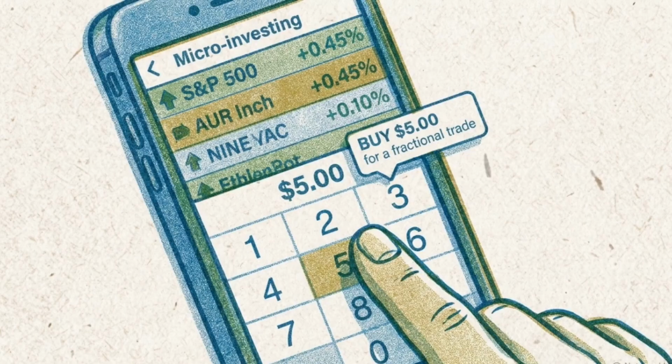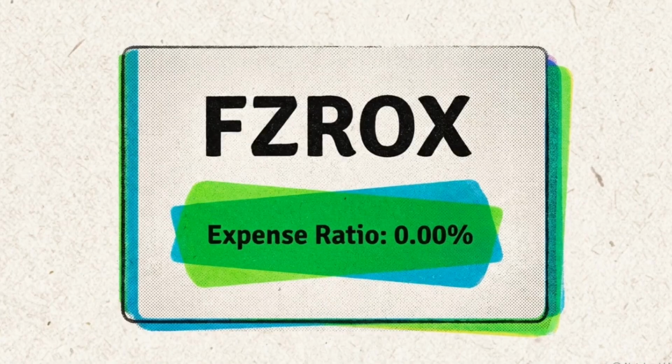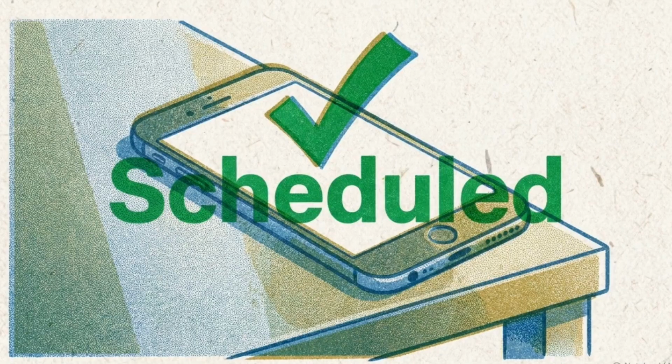Now we move to offense. Micro-investing platforms allow you to start buying fractional shares with an automated payday transfer as small as $5. On small balances, management fees can erase your progress. Use zero-expense index funds, such as Fidelity's FCROX, which charge no management fees. Schedule an automated recurring transfer, like the one shown here. This removes emotional decision-making and ensures your portfolio grows without requiring daily oversight.